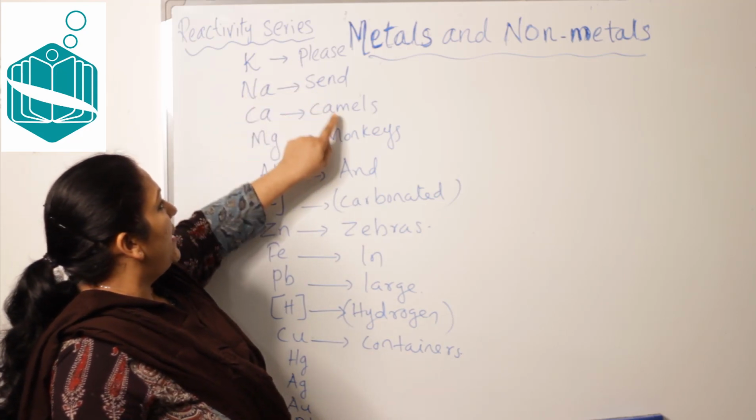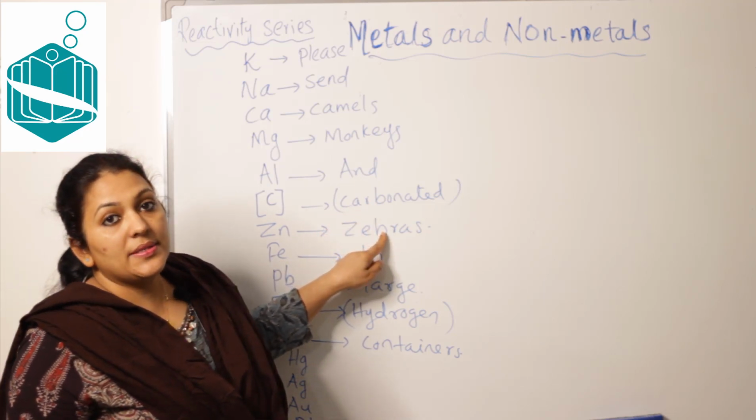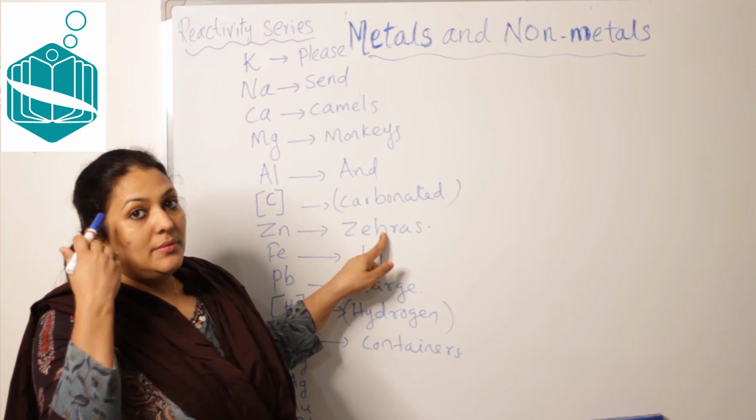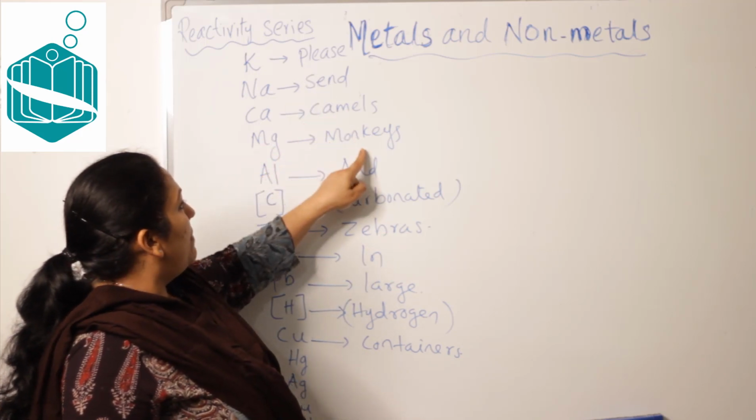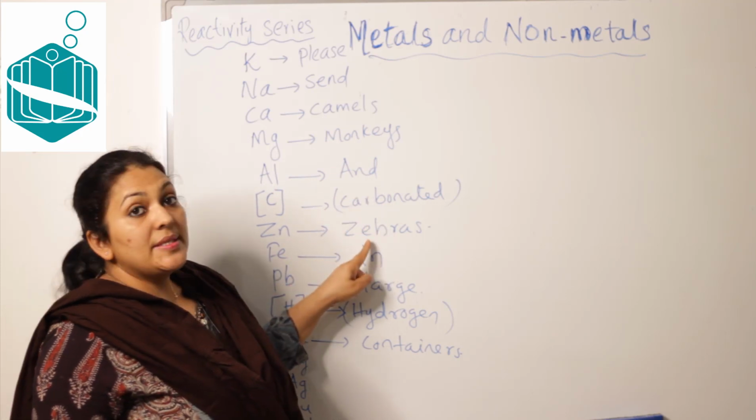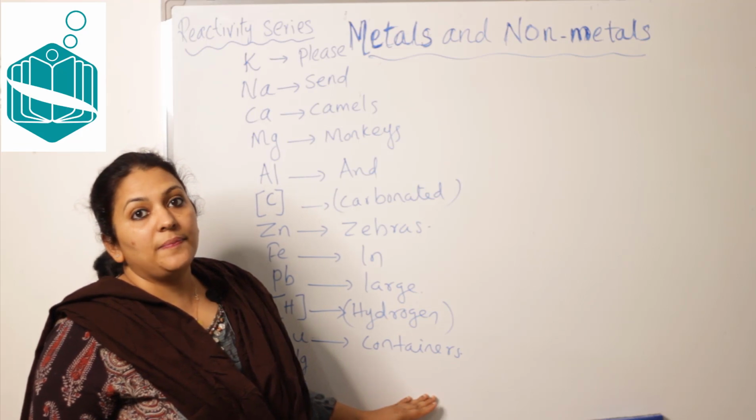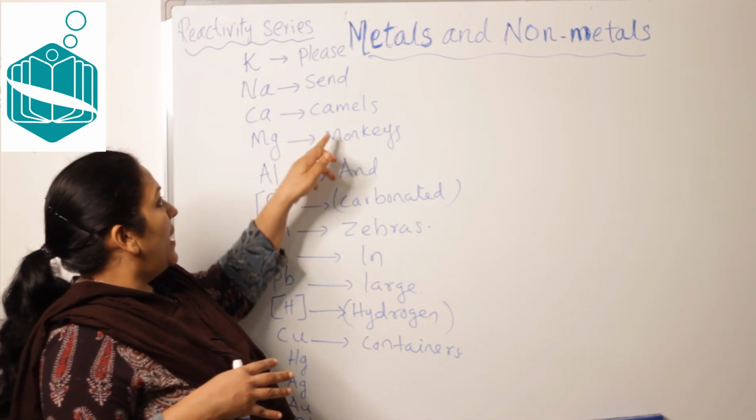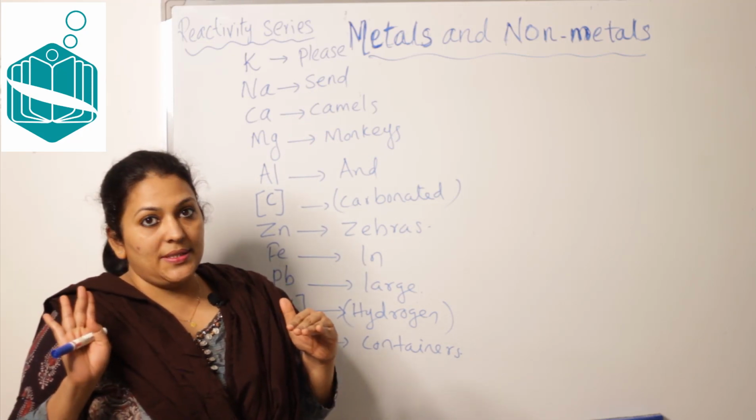Please, scent, camels, monkeys and carbonated zebras. Don't ask me what is carbonated zebras, okay. It is for your memory. So please, scent, camels, monkeys and carbonated zebras in large hydrogen containers. So don't forget the order of the animals. What is that? Camels, monkeys and carbonated zebras.